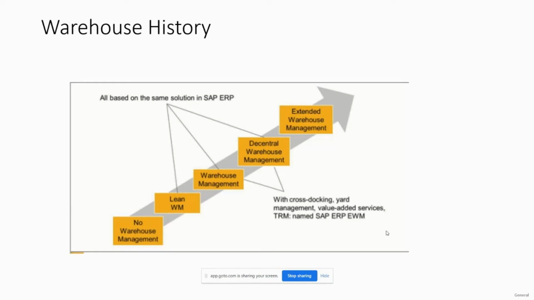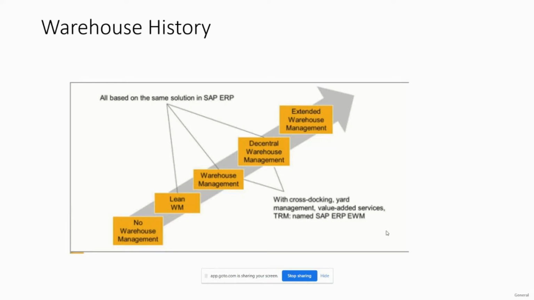Lean WM basically helps us perform the inbound and outbound process flows only. When we are receiving the material into the warehouse and when we are issuing the material from the warehouse, only those two activities we can track. Apart from that, other activities within the warehouse we are not able to track in lean warehouse management.